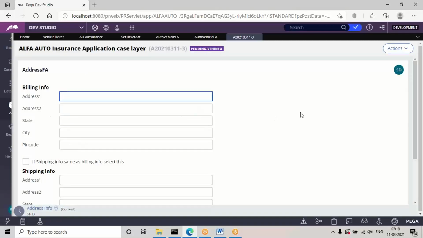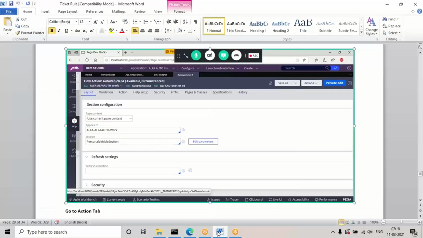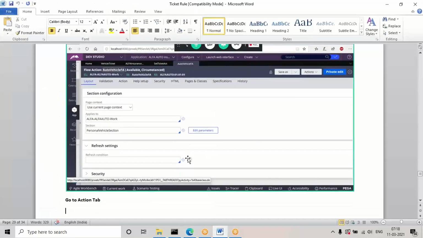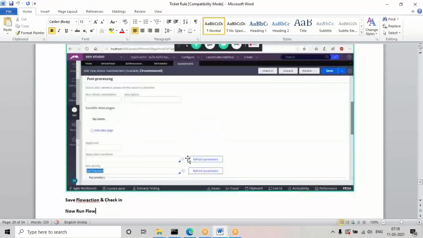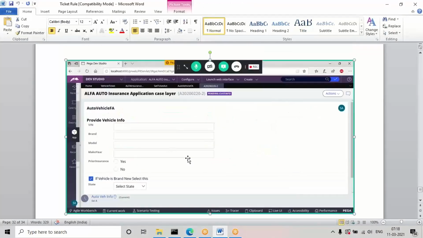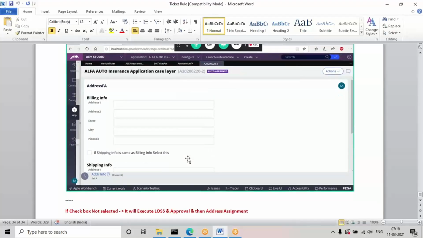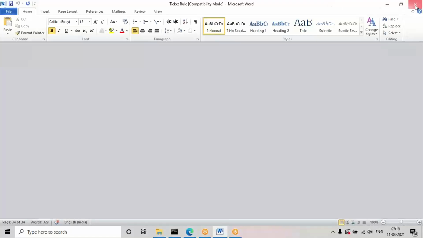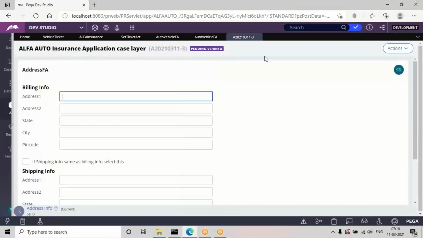So like that, if you want to jump from one step to another step in a transaction, we'll be using this ticket concept. It is easy, but they will compulsorily apply some condition based on the requirement. Mostly they'll apply these conditions based on any property selection or any checkbox selection. Okay, so try this. Once rejoin, guys, everyone.